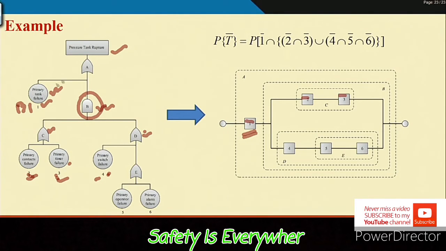If this is successfully running, this OR gate side is over; that part 1 is successfully running, forget it. So we have to satisfy this AND gate part. If both 2 and 3 are successfully running, this side will be blocked. So even if all those others fail, this AND gate will not be satisfied. So this is one success path, and this is another success path, 4 bar, 6 bar.